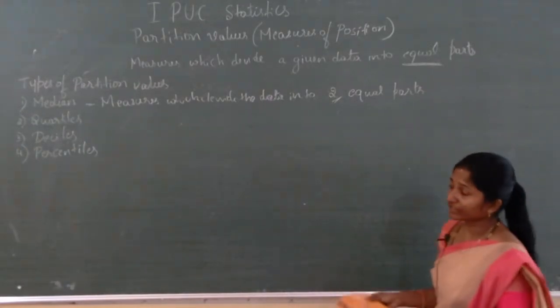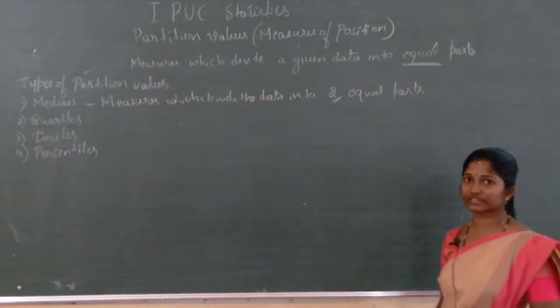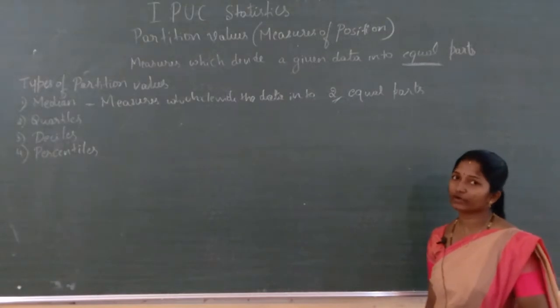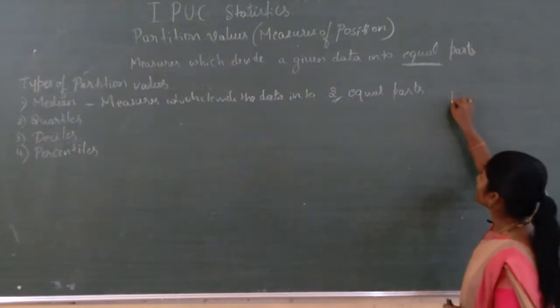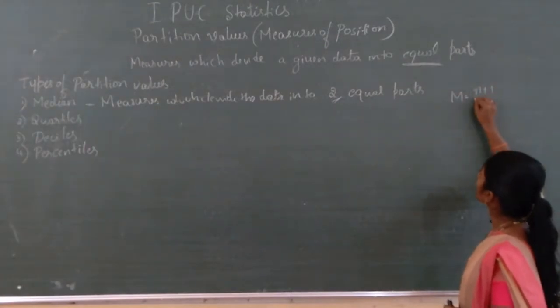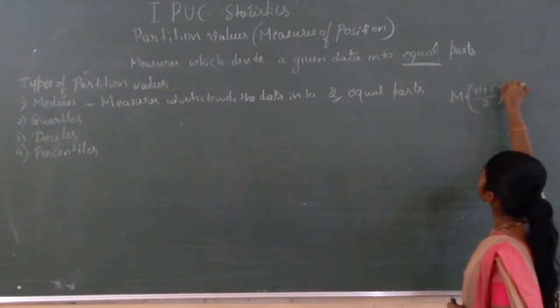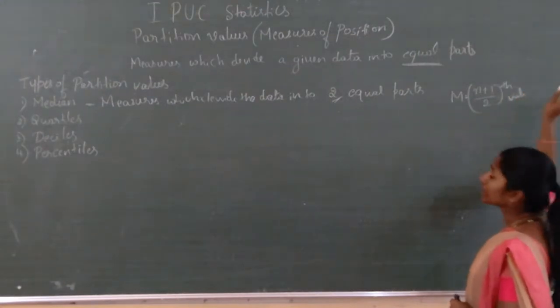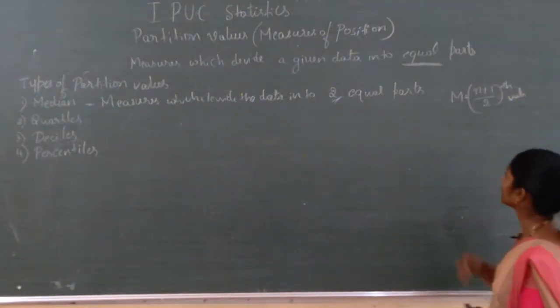Already we have seen the formulas. What is the median formula? For the ungrouped data, median is equal to the (n plus 1) divided by 2 th value in the arrayed series.